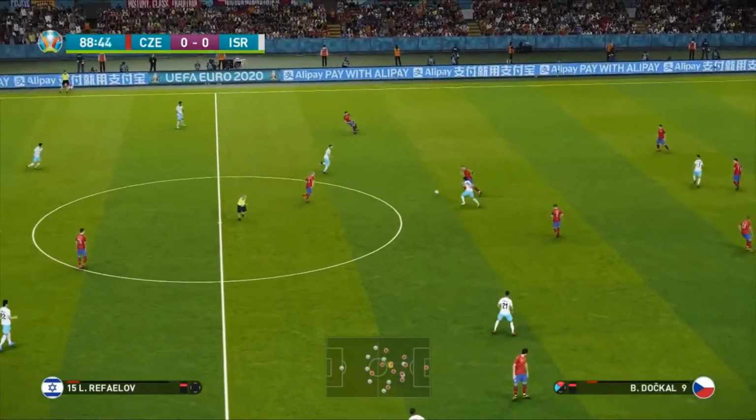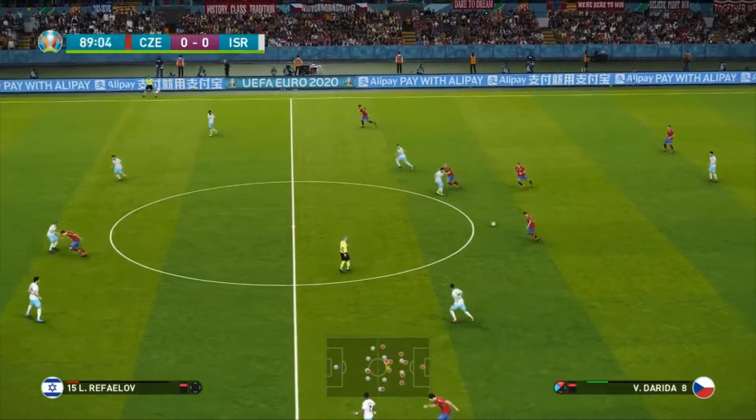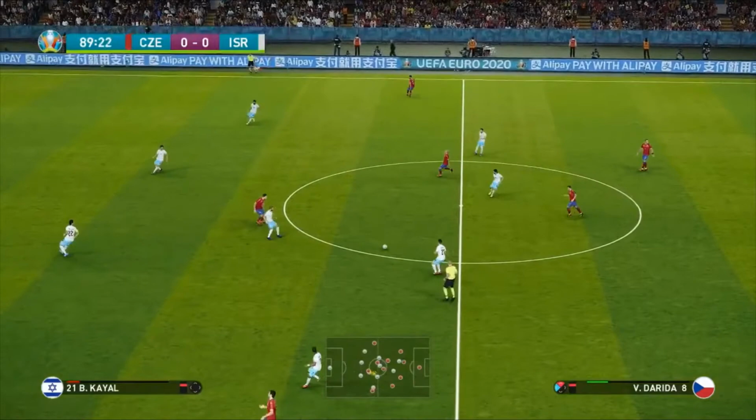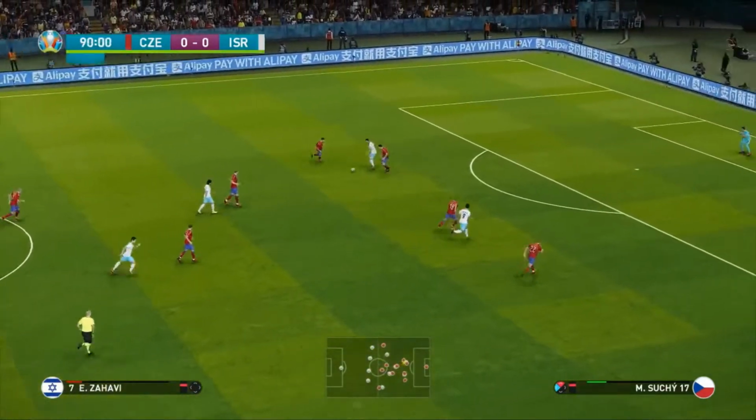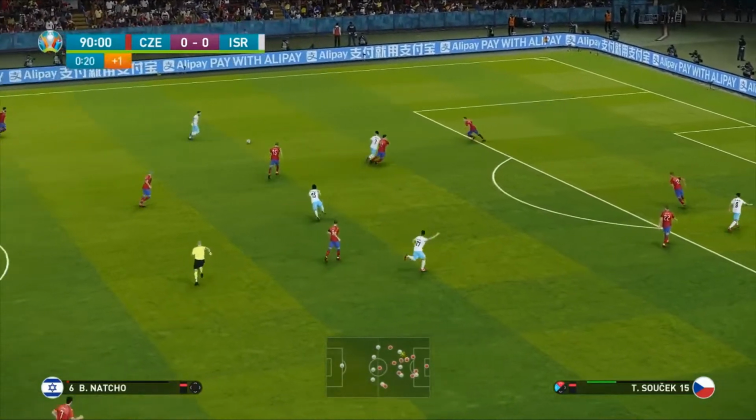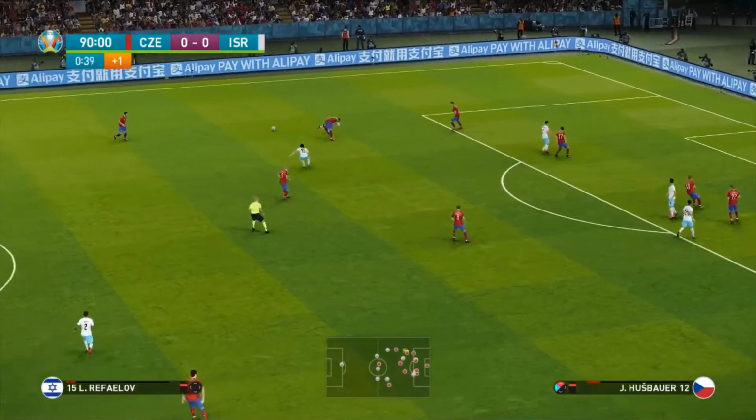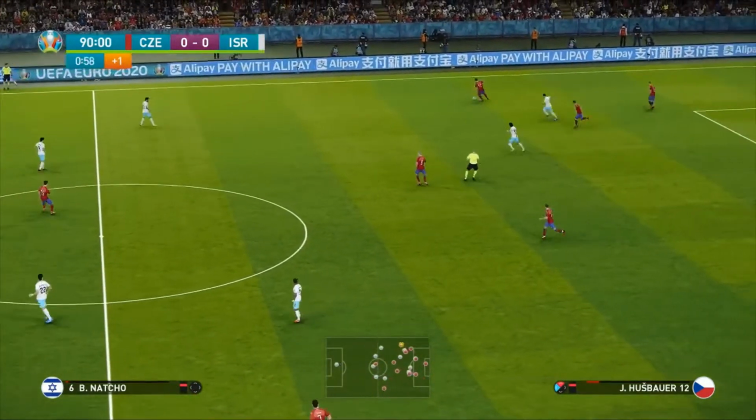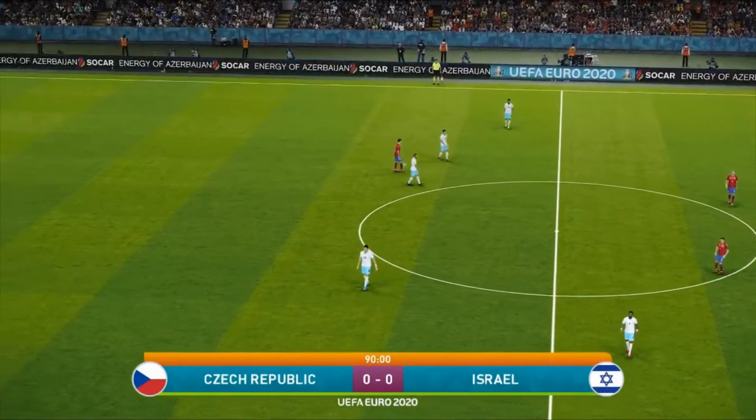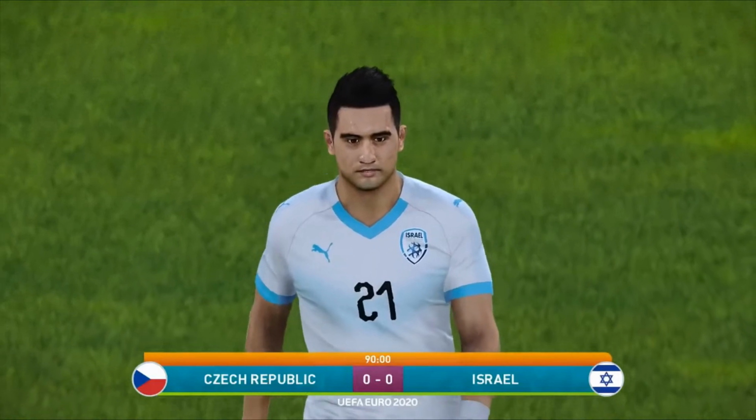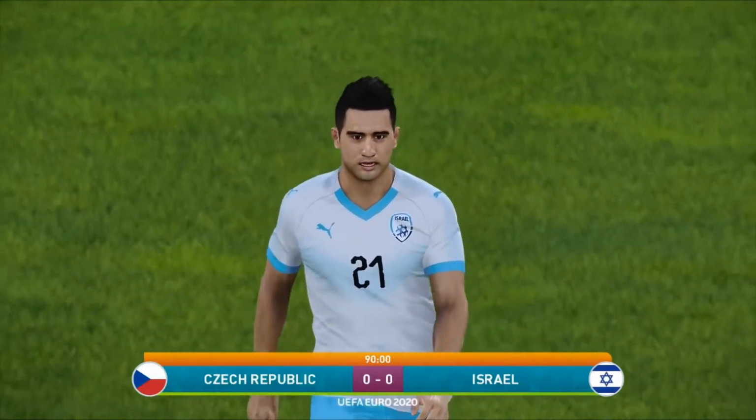Raphael, just a little bit tired, can't get the ball. Derrida. Now he's back to Kiel again. It's a very, very open game of football. Rafalov, Zahavi keeps going. A minute of additional time. Nacho, good tackle put in by Hushbauer. And he's lofted it high, but the referee doesn't let them play on. And the Czech Republic and Israel play out a 0-0 draw.